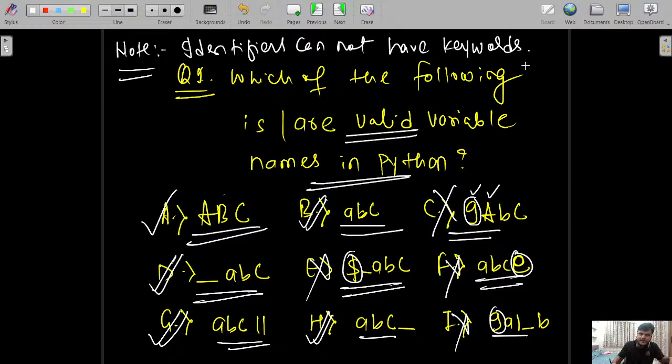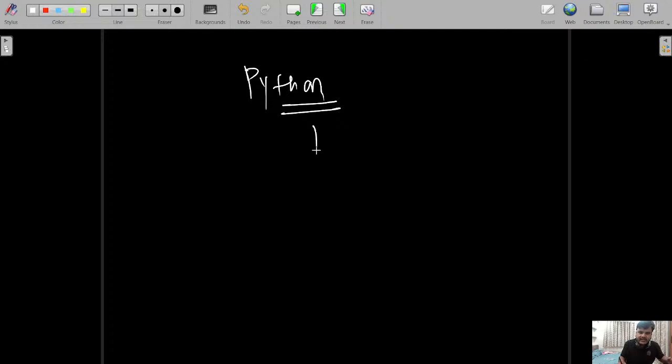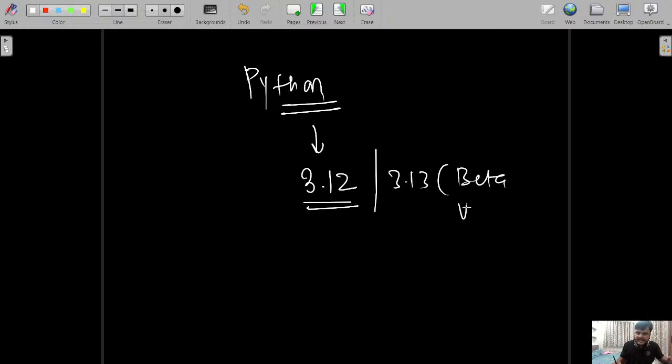So you know that if we talk about Python, what is the latest version? The latest version of Python is 3.12 and 3.13 is in beta version right now. And how many keywords are there in Python?